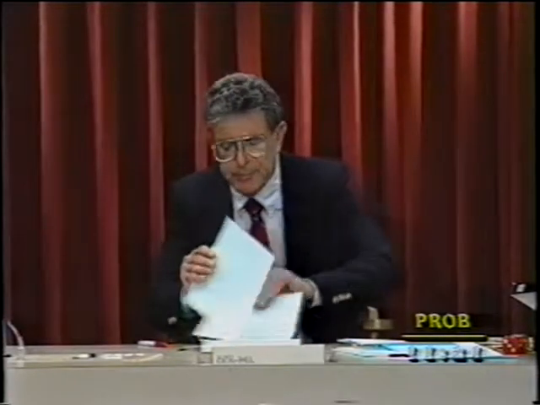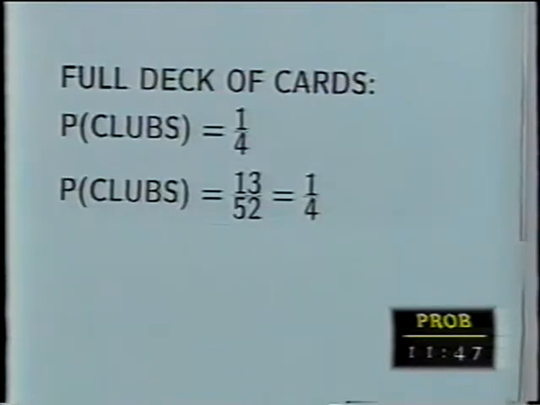Okay, let's look at this deck of cards. Full deck of cards, 52 cards. What proportion of the cards was clubs? Well, 1/4. 1/4 of all cards were clubs. And so we can say that if I were to pick cards one a minute forever and ever, 1/4 of the picks would probably be a club. About 1/4, because 1/4 of them are clubs. I could also say, well, there are 52 cards, 13 of which are clubs.